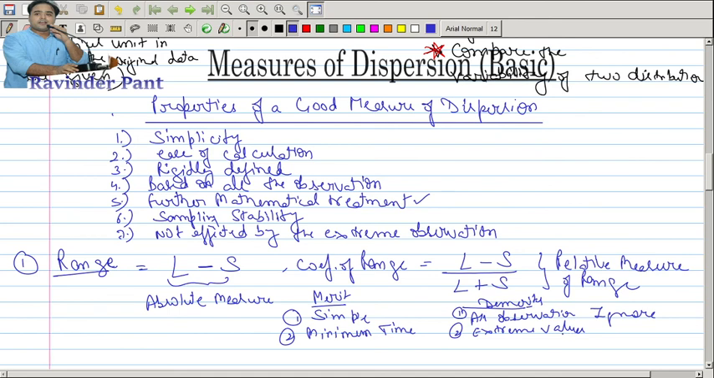Yes, it gives a fair idea, a very basic idea of the dispersion, but yet this is purely based on the extreme values, and this is vulnerable to sampling fluctuations. Sampling fluctuation can cause problems, and further mathematical treatment is difficult. So these are some demerits of the range.